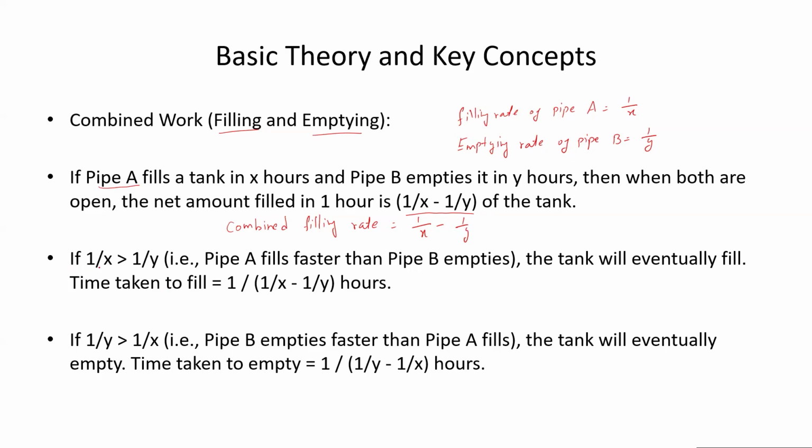So if 1 upon x, the rate of filling the tank, is more than the rate of emptying the tank, eventually your tank will be filled. You got it? If the pipe you are using to fill the tank is more powerful than the pipe you are using to empty the tank, eventually your tank is filled.